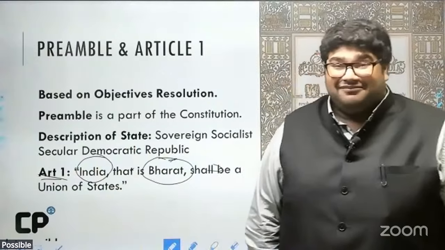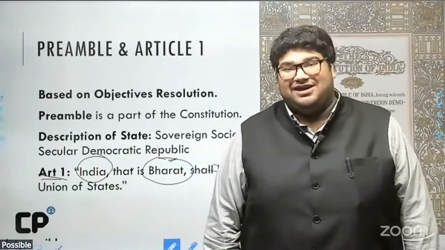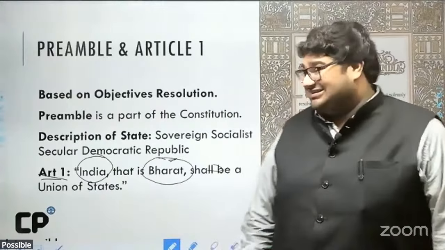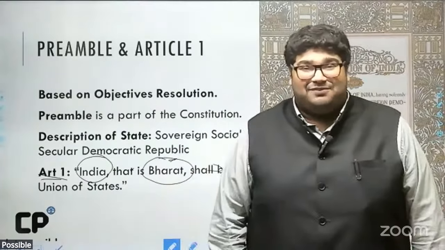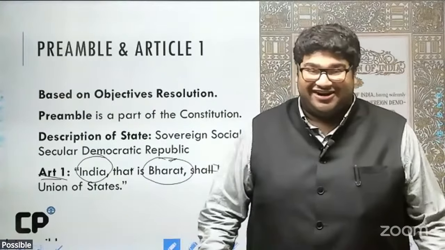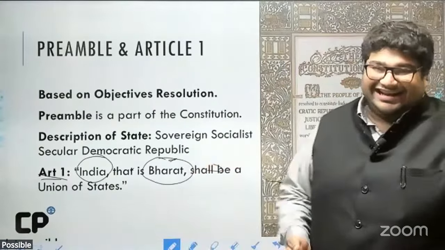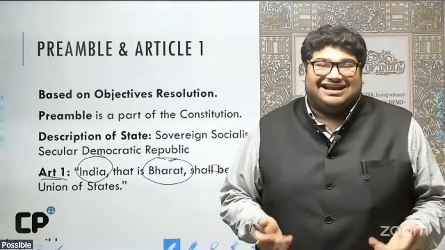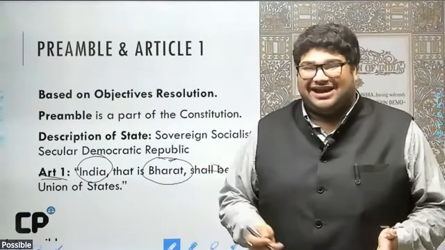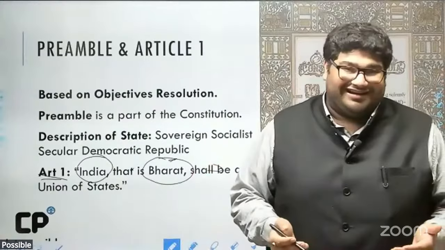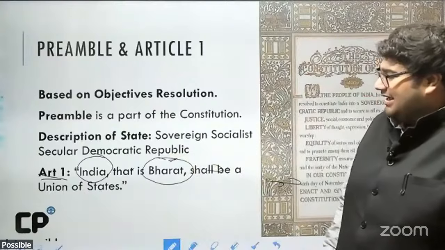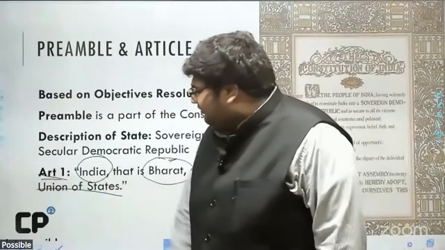There has been some ridiculous controversy on this topic over the last few years, with people suggesting that there is some controversy or competition between these names. I think that's frankly weird. Our country has two names, India and Bharat, and both of these have a tradition of history behind them, much longer than the British. Anyway, India, that is Bharat, shall be a union of states.